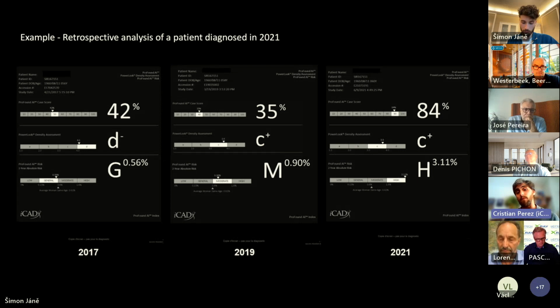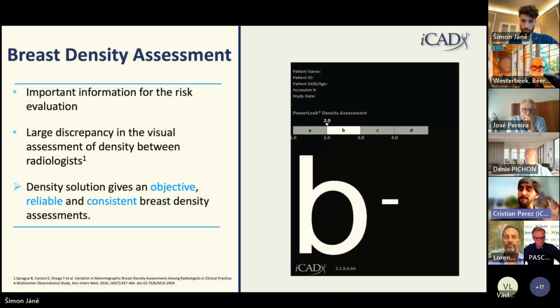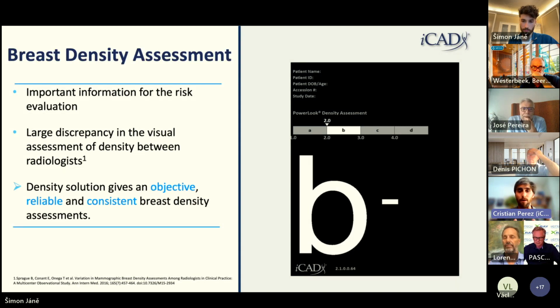In this quick example that we see here, we see that the patient came in 2021 and she had a cancer, but what we want to look at is 2017 and 2019, and we see the risk, which is the lower part of the graph of the tables there. We see that it was general in 2017. When she came back 2 years later, she was not general, she was moderate. The risk was increasing quicker than the average risk, and that gives us a way of identifying risk early on.